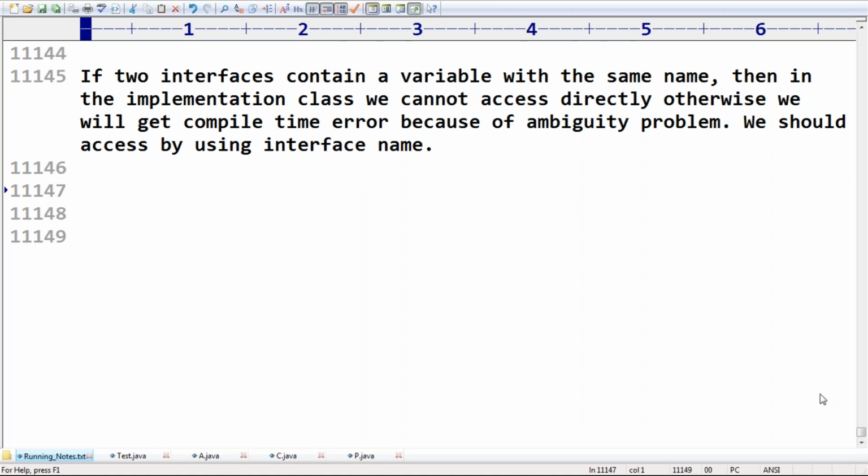Vishnu's doubt is, if the parent class and child class contain a variable with the same name, is it possible or not? Yes, just like method overriding, variable overriding happens, but that concept is called shadowing. Remember that. We do not have any conflict at all. On the child reference, if you access a variable, the child variable will come. On the parent reference, the parent variable will come. Vishnu, get the point?